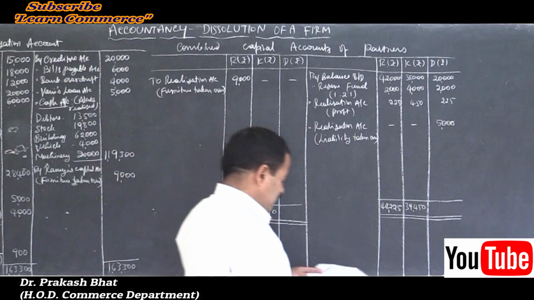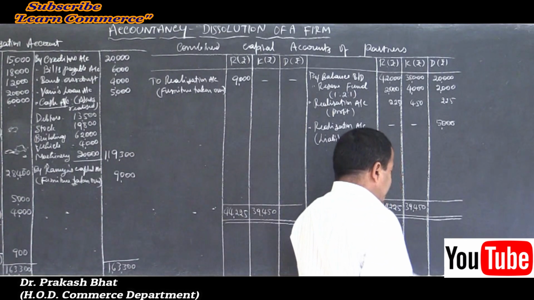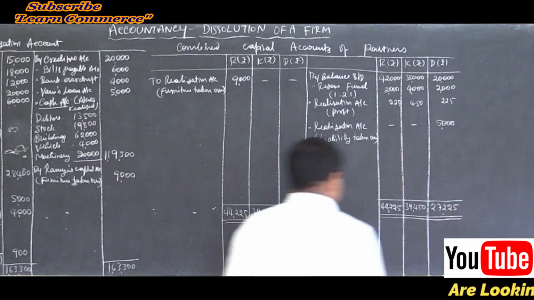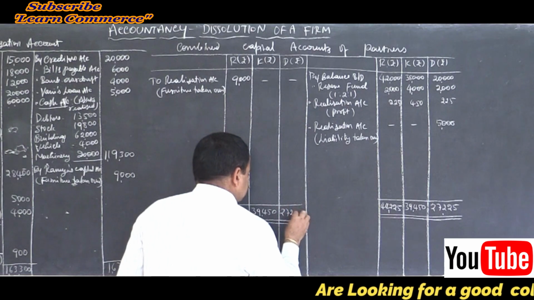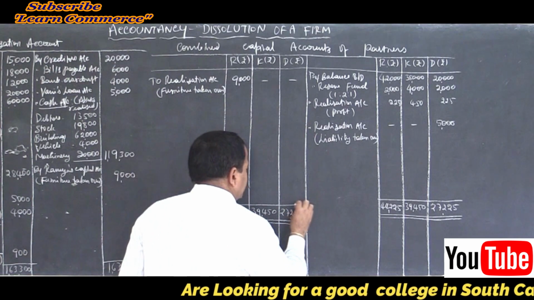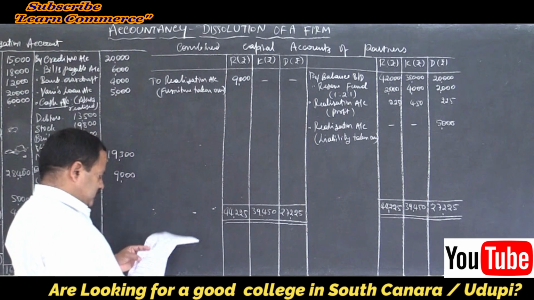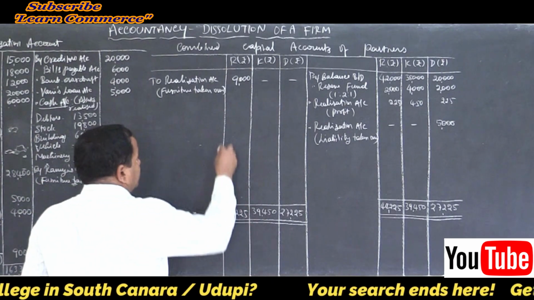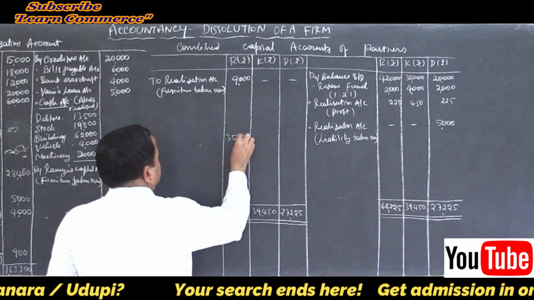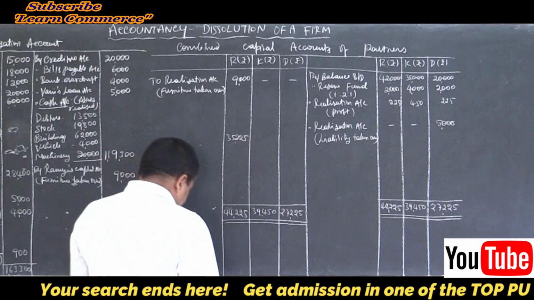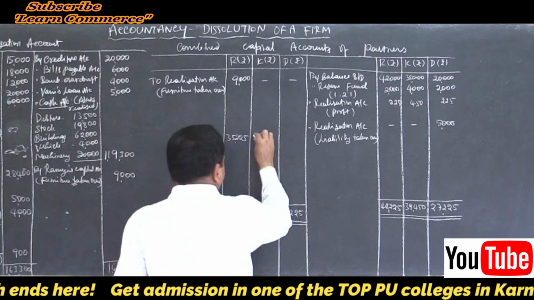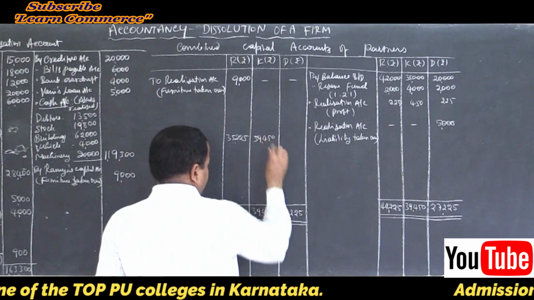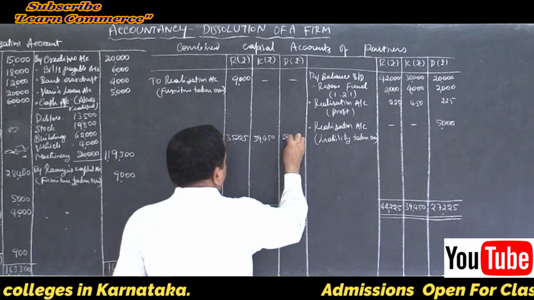Kavya and Divya, it is 27 to 25. Correct? Yes. So difference is 35 to 25. The other two partners same amount, 39,450, because there are no debit entries. 39,450 and 27 to 25.